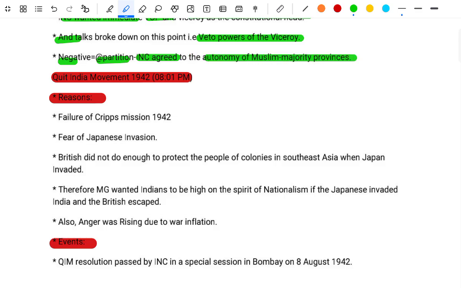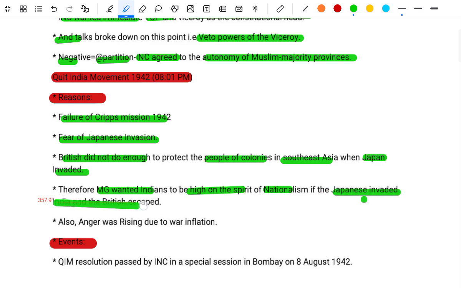The Quit India Movement 1942, reasons: failure of the Cripps Mission 1942, fear of Japanese invasion, and the British did not do enough to protect the people of the colonies in Southeast Asia when Japan invaded. Therefore, Gandhi wanted Indians to be high on the spirit of nationalism if the Japanese invaded India and the British escaped. Also, anger was rising due to war inflation. The Quit India Movement resolution was passed by the INC in a special session in Bombay on 8 August 1942.